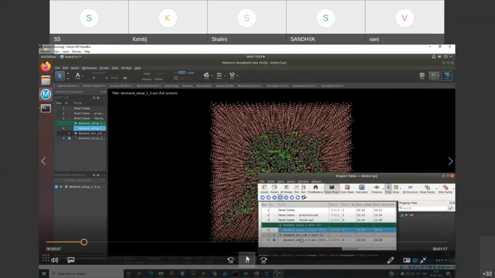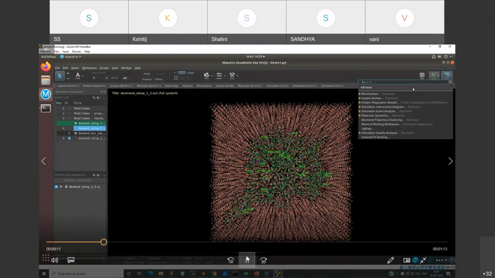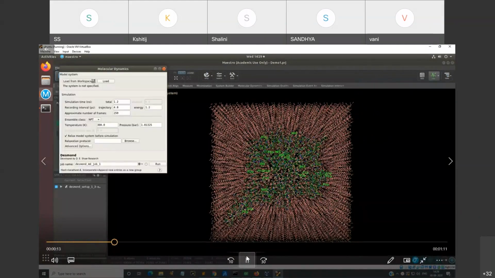So all of these can be calculated. So we started with the loading of your minimized structure. Then from the right hand corner, you took the molecular dynamics, you loaded your minimized structure from the workspace, and you can accordingly vary your simulation time from 10 nanoseconds to 20, 30, 40, 50, whatever is your choice.